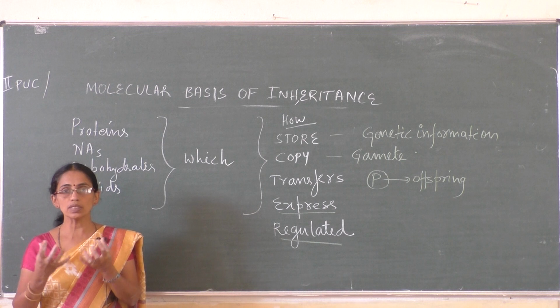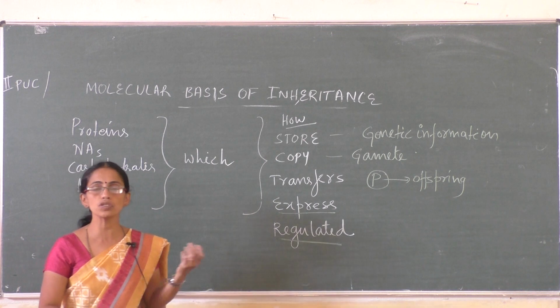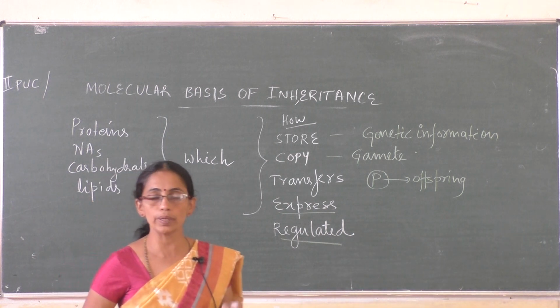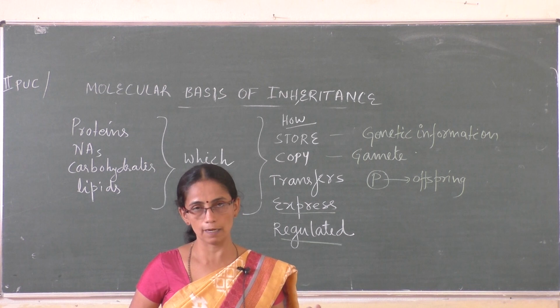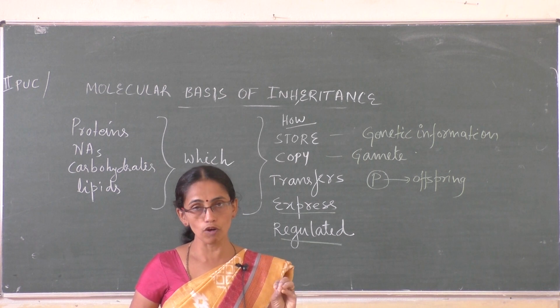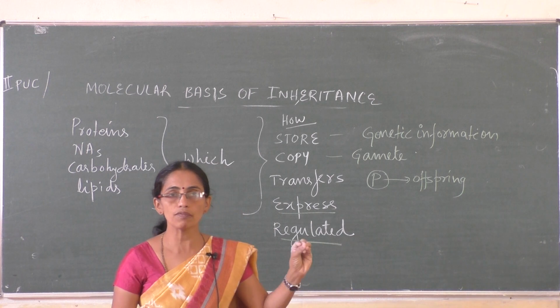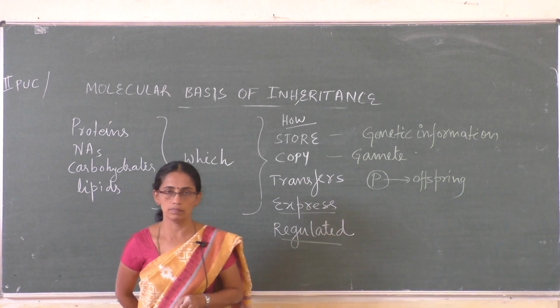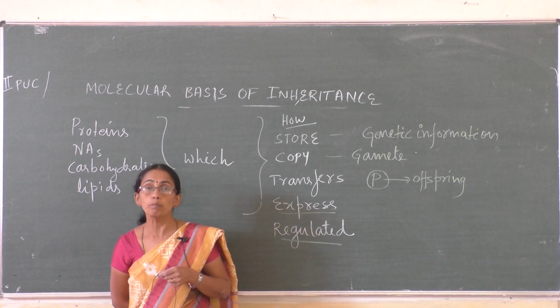The gametes fuse, resulting in the formation of a zygote. The zygote is a single cell which contains information received from the two parents. So even if we are multicellular, we are produced from a single cell. That single cell contains information, which later gets expressed, resulting in the formation of a new organism. Therefore, organisms belonging to a species produce offspring which resemble their parents.